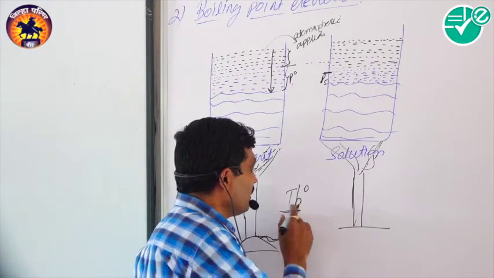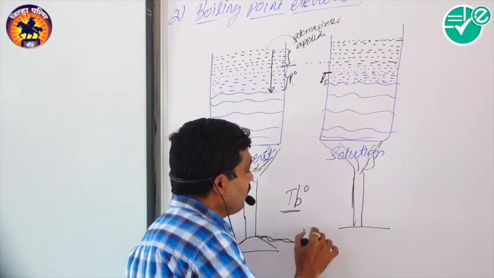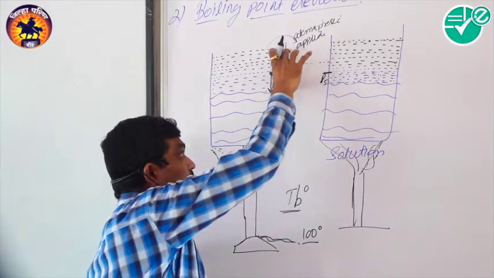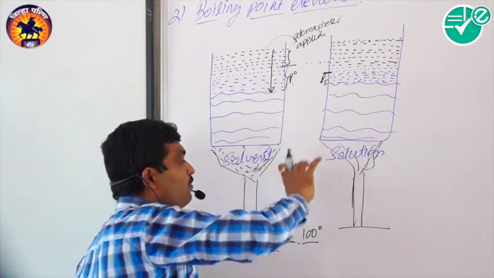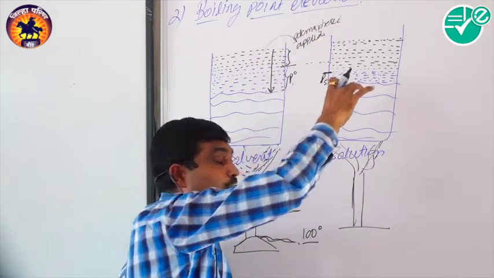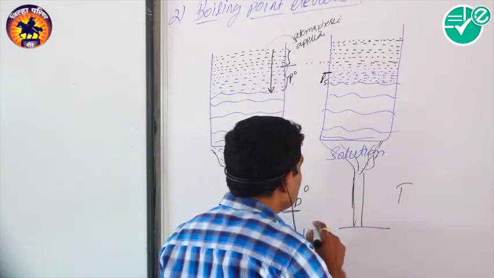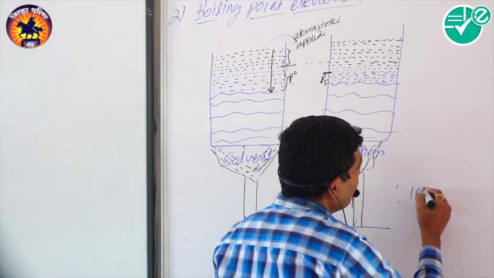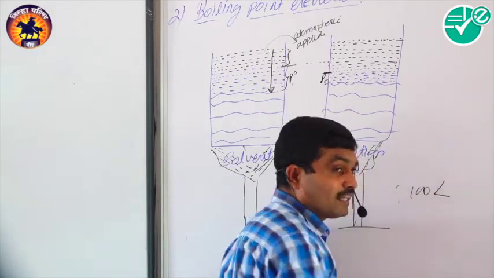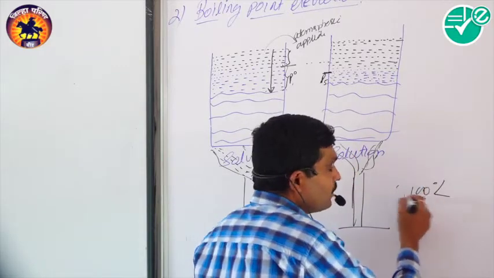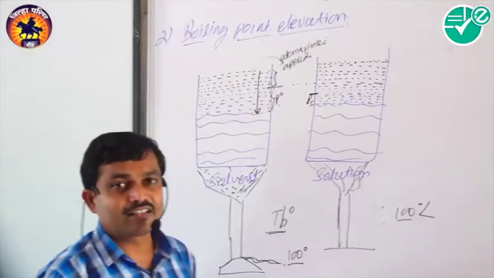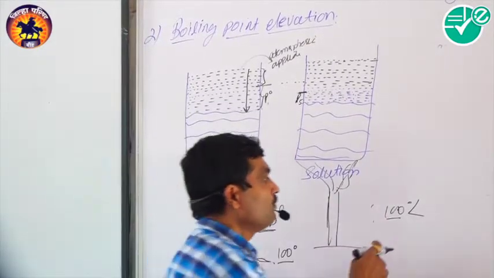So suppose consider this is a solvent, and here we require 100 degrees temperature to make such an amount of vapor. But if you want to make more vapor, it requires a temperature more than that. It means that an elevation in boiling point is observed.